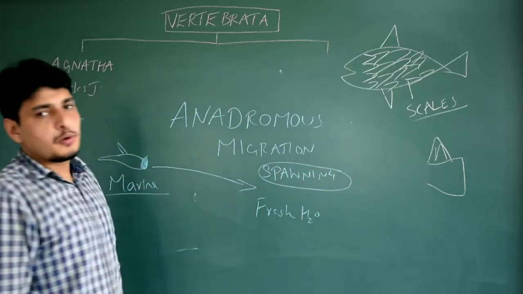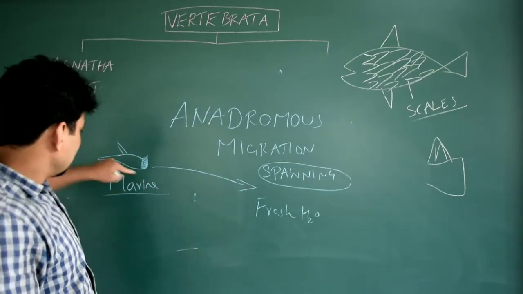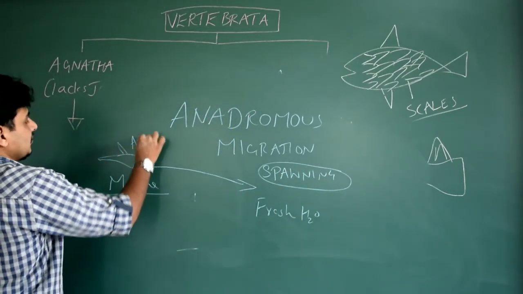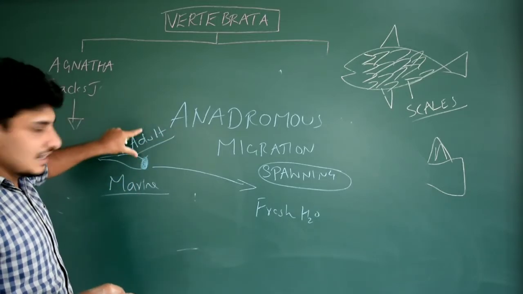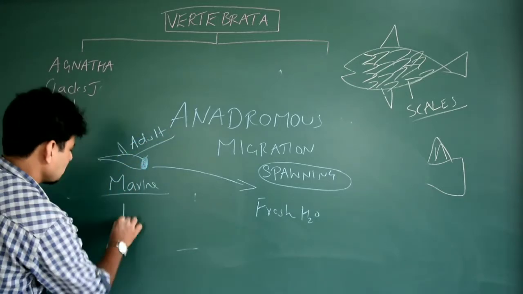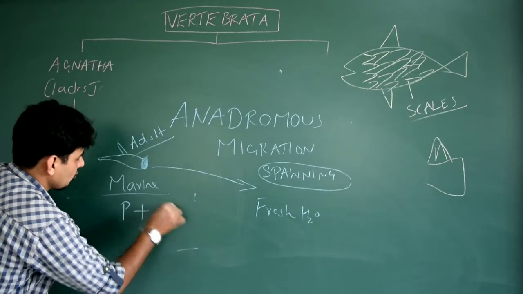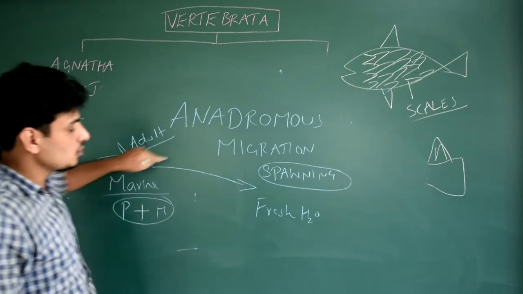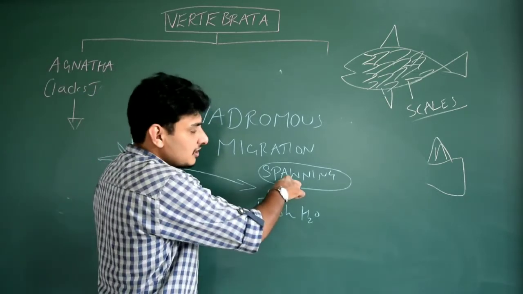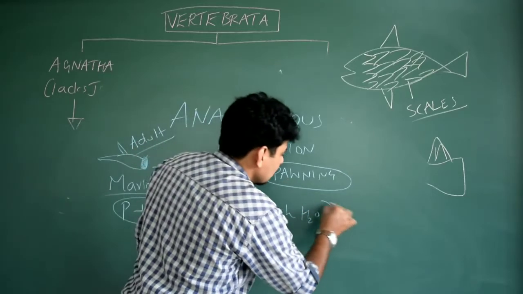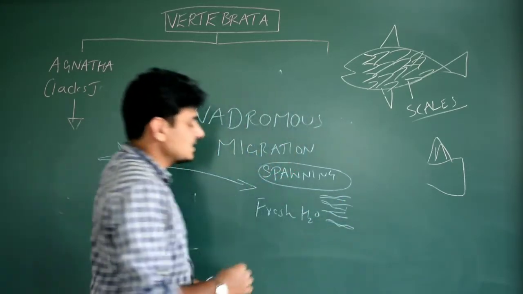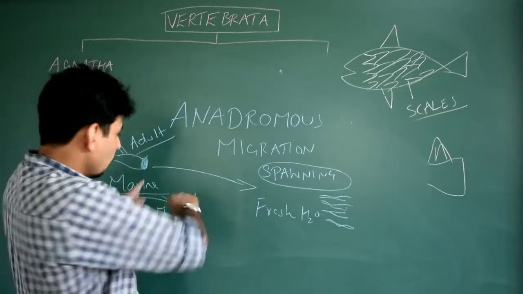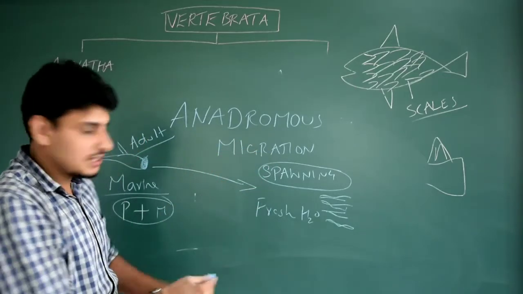During their spawning period, these adult cyclostoma organisms, petromyzon or myxin, whatever it is, migrate from marine water to the fresh water for their spawning, where the tiny organisms are released into the fresh water. Once after the spawning, they all die.